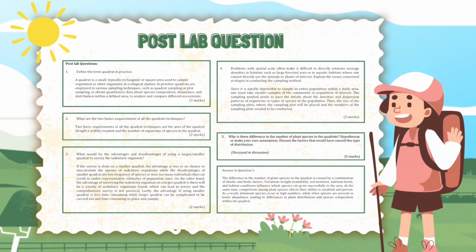Question 2. What are the two basic requirements of all the quadrat techniques? The two basic requirements of all the quadrat techniques are the area of the quadrat, length times width, counted, and the number of organisms of species in the quadrat.